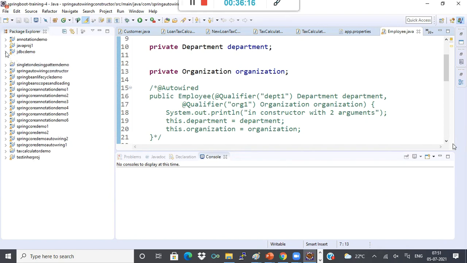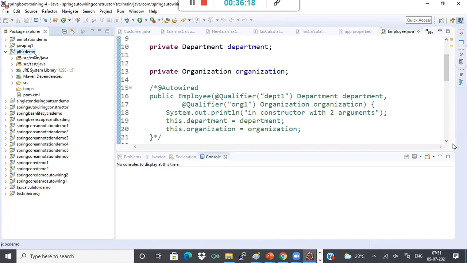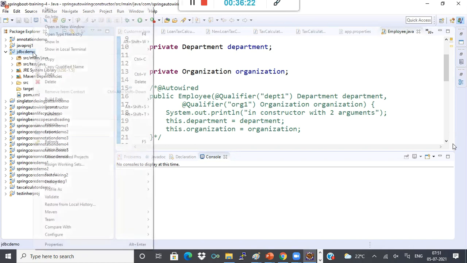So what I'll do is change this from 1.5 to 1.8.